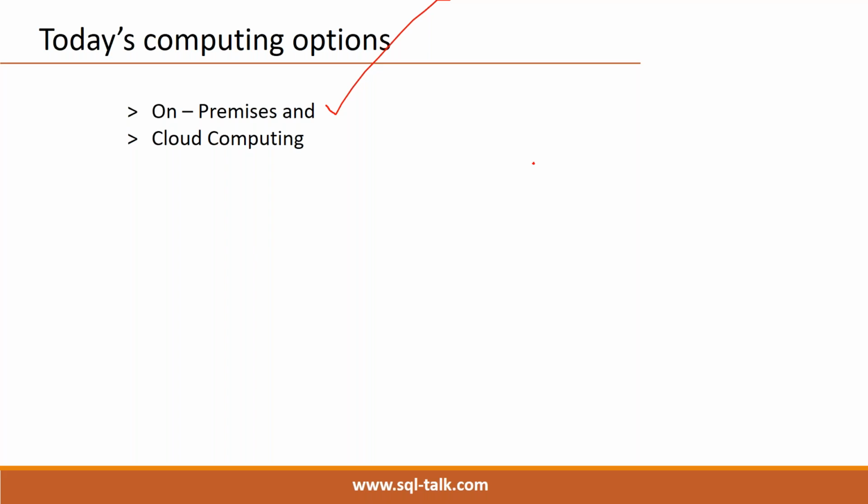To build the on-premises environment, we need to purchase the total infrastructure, right? Servers we have to purchase, operating systems we have to purchase, email servers, firewalls, network components, storage, everything we have to purchase.